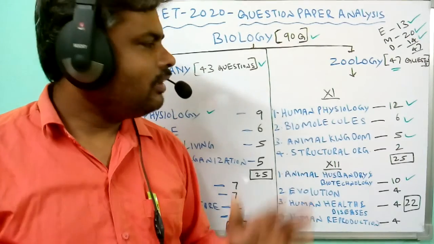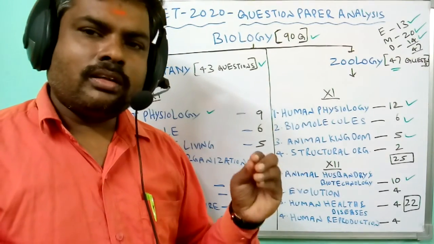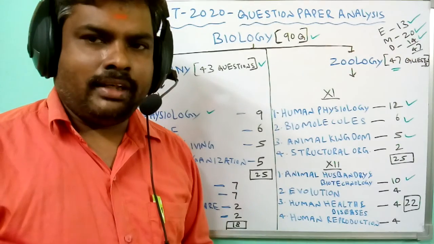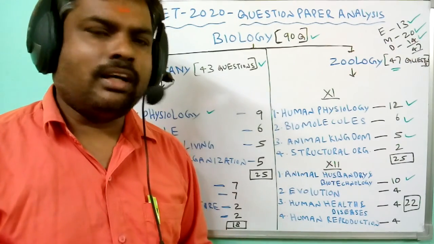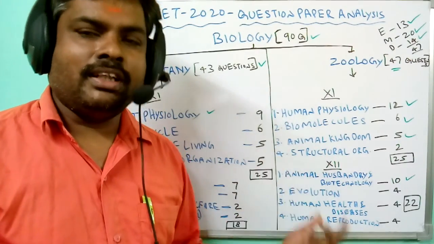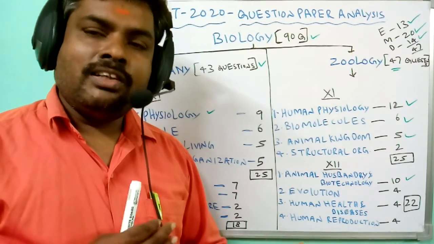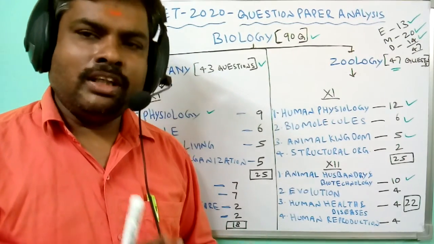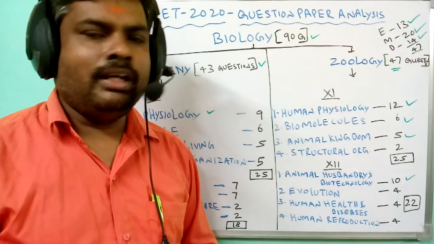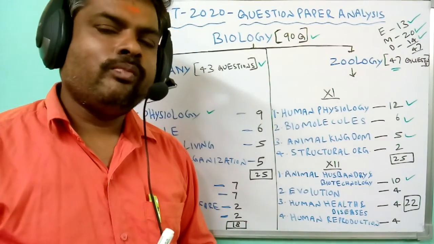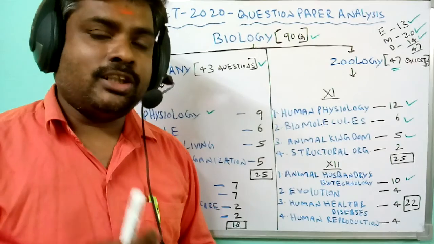So all questions are present in the NCERT syllabus only. The majority of the questions come directly from NCERT. Only a small number of questions are indirect or somewhat twisted. The remaining questions are given directly from the NCERT syllabus and NCERT textbooks only.